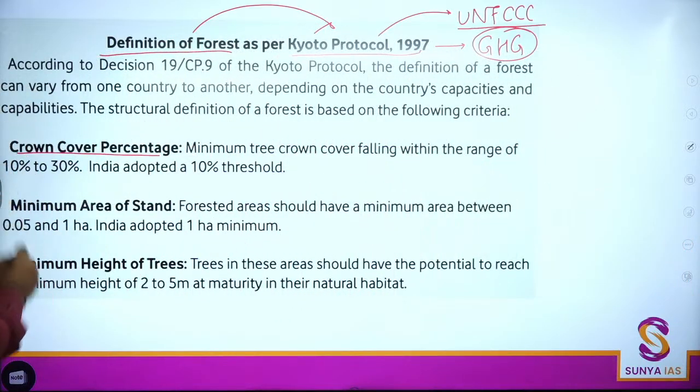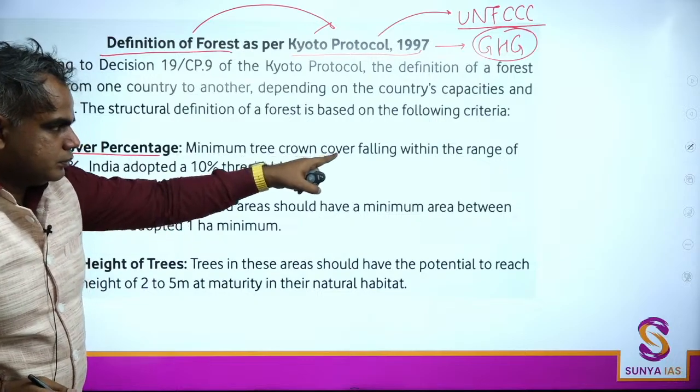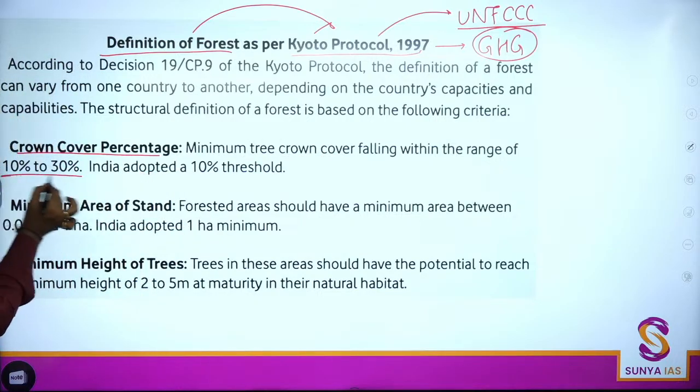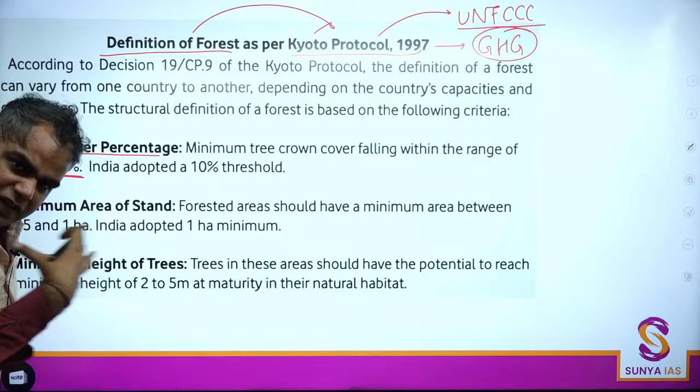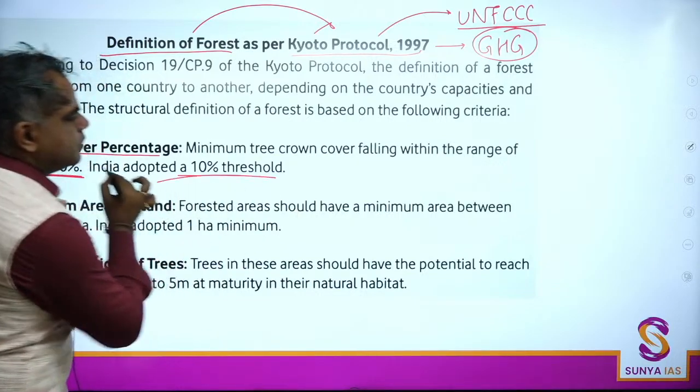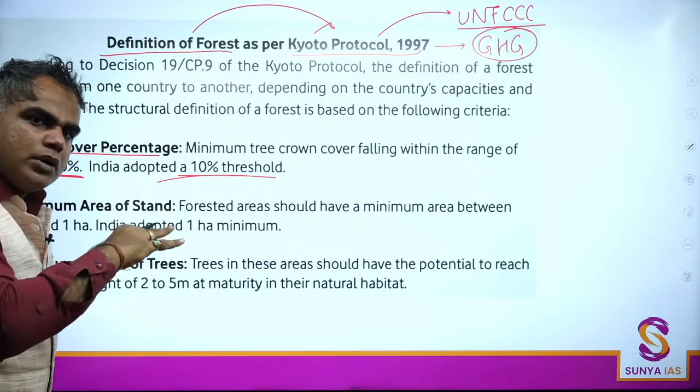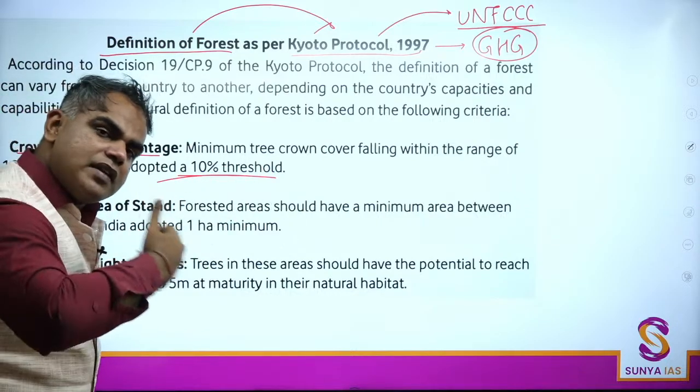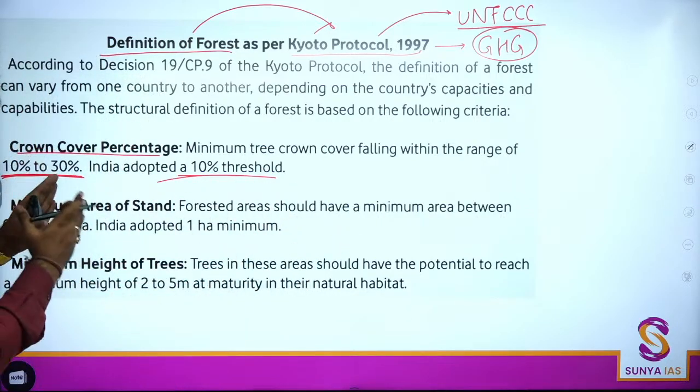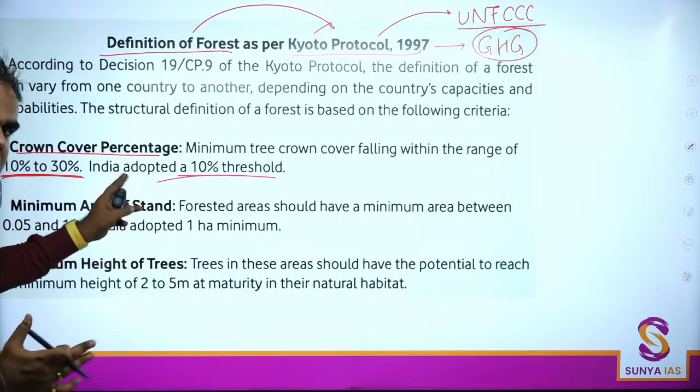Crown cover percentage, minimum tree crown should be in the range of 10 to 30%. What did we choose? 10%. 10% or more crown, so 10, 20, 30, 40, we have taken this up. But they are giving a range of 10 to 30. We have taken 10%. We just saw this.